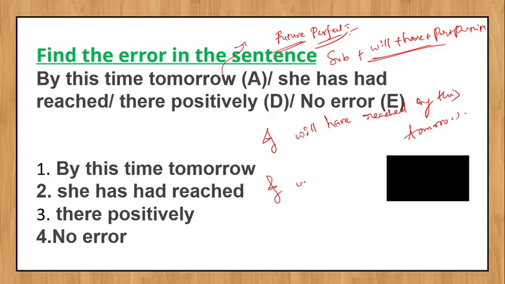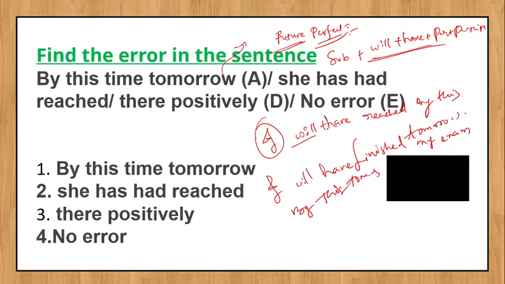"I will have finished my exam by this time tomorrow." So this is subject, will plus have plus the past participle form. Here again, subject, will plus have plus finished, the past participle form.